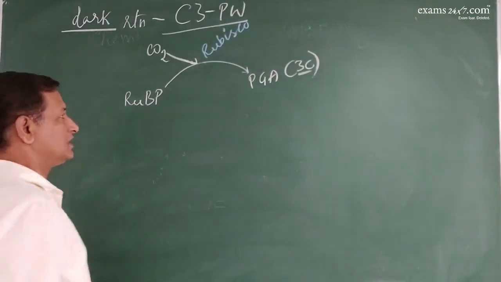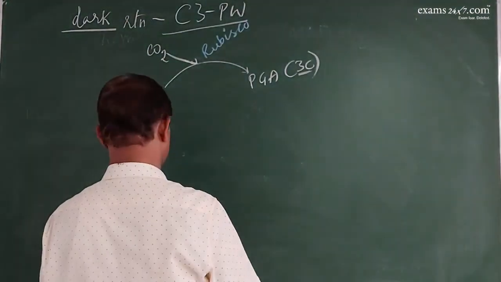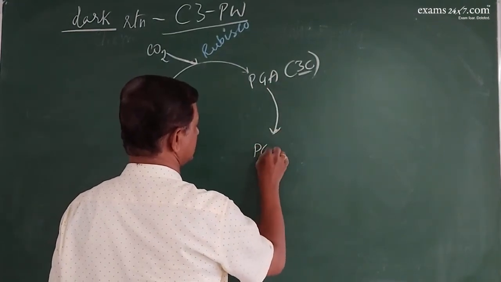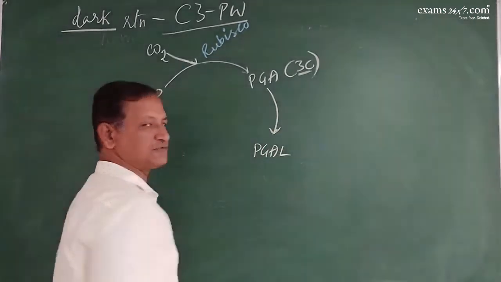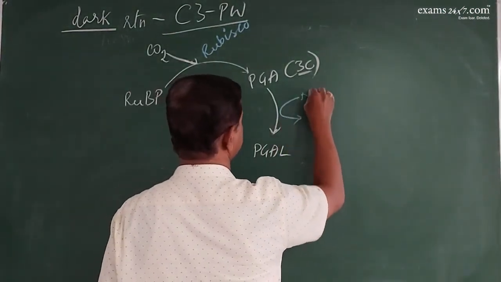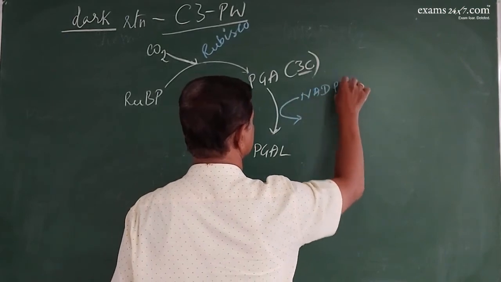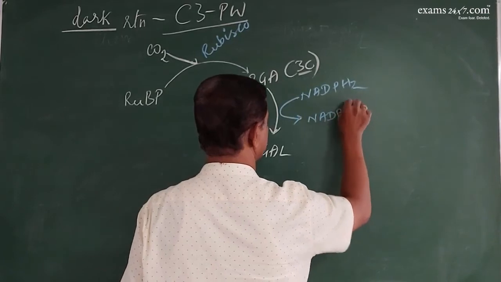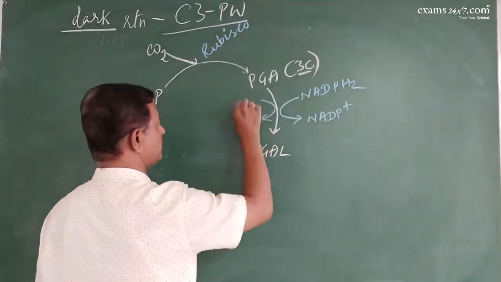Now, this PGA becomes PGAL, phosphoglyceraldehyde, by the use of NADPH2 and ATP.